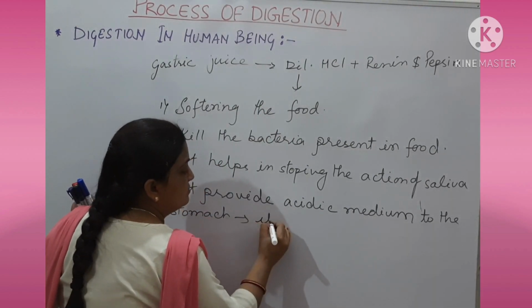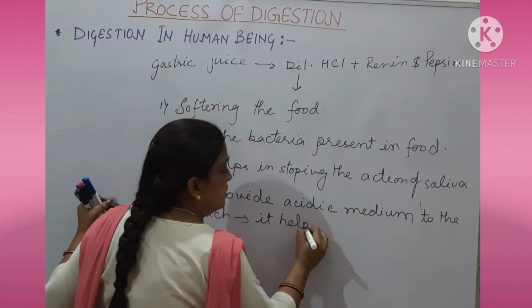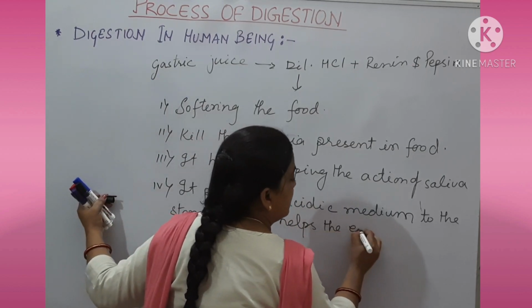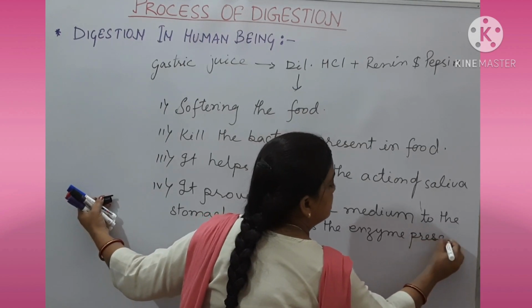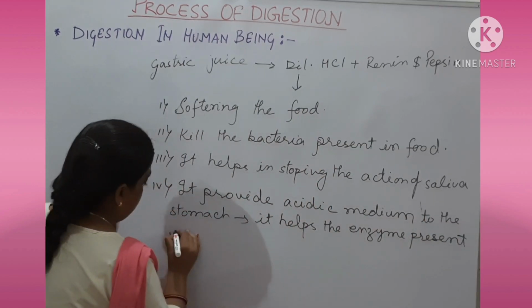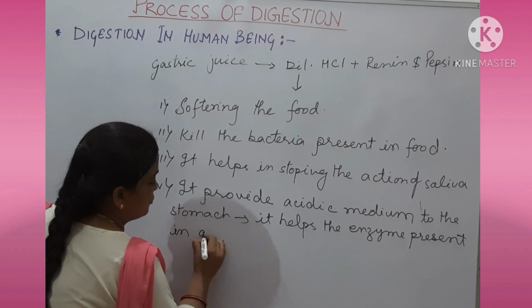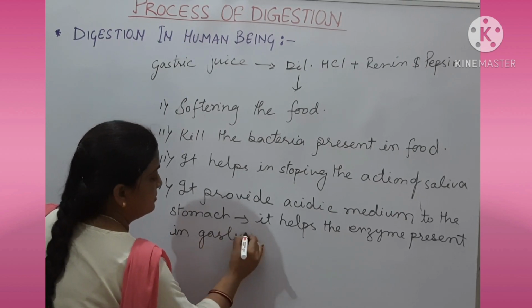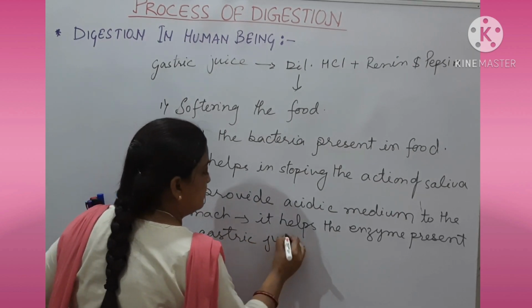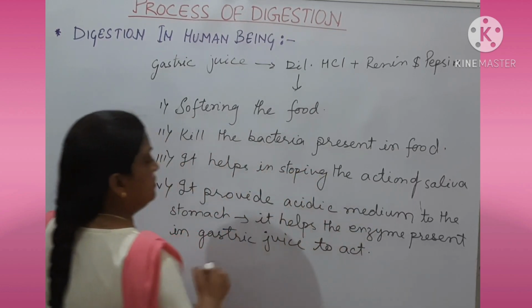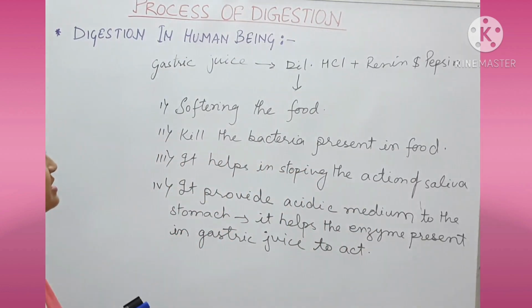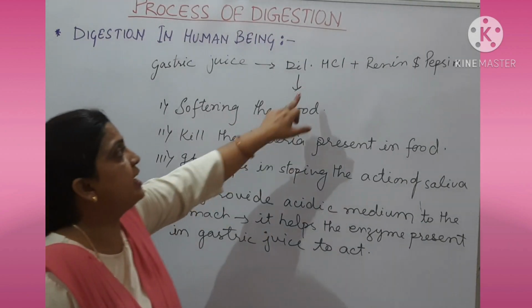It helps the enzyme present in gastric juice to act. So hope this is clear, what is the function of dilute HCl.